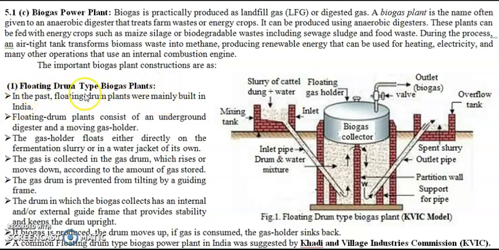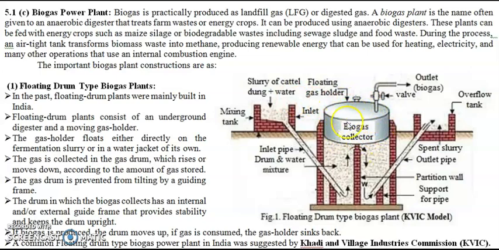Now, you can see the schematic diagram of the floating drum type biogas plant. Okay, fixed dome type we will discuss in the next video. Today we will discuss the floating drum type biogas plant. So here you can see this is a floating drum type biogas plant. Now first, why do we call it floating drum type? We call it floating drum type because in the center you see this biogas collector.